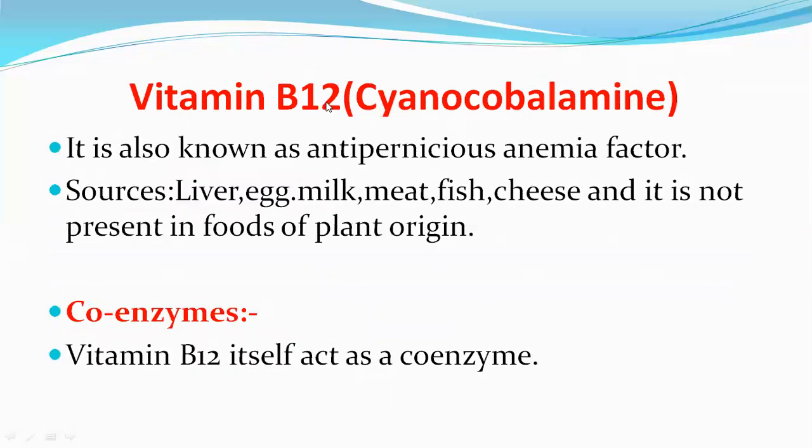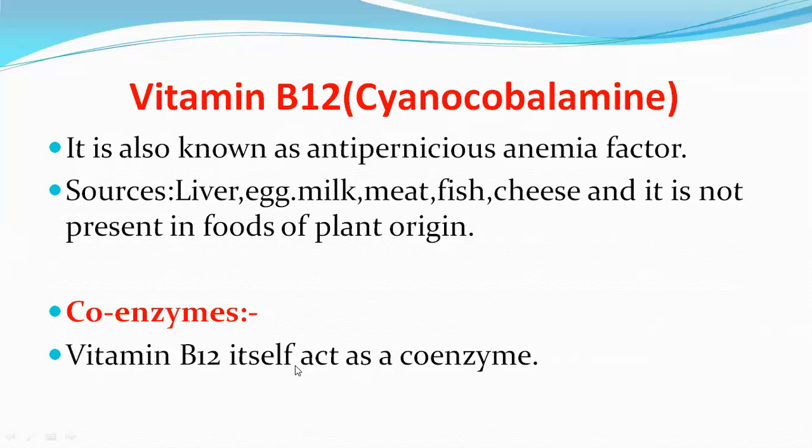Next one is vitamin B12. The chemical name of vitamin B12 is cyanocobalamin. It contains the metal atom cobalt. It is also known as anti-pernicious anemia factor. You should remember that vitamin B12 is present in animal sources like liver, egg, milk, meat, fish, cheese, and it is absent in plant sources.